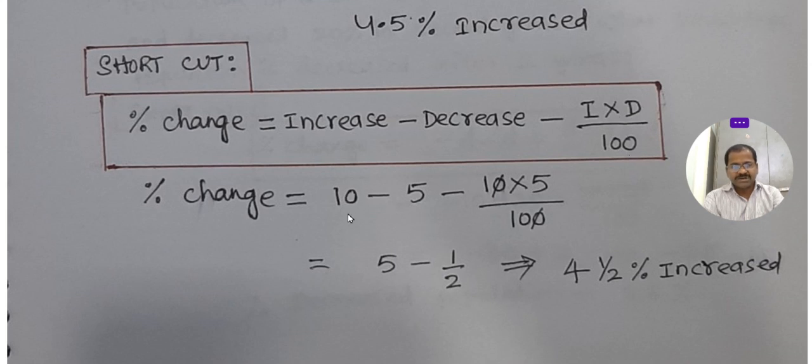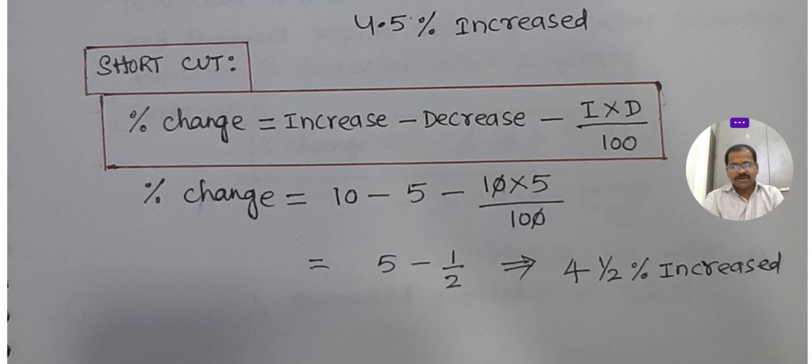It is 10 minus 5 minus 1 by 2, so 4.5% increased.